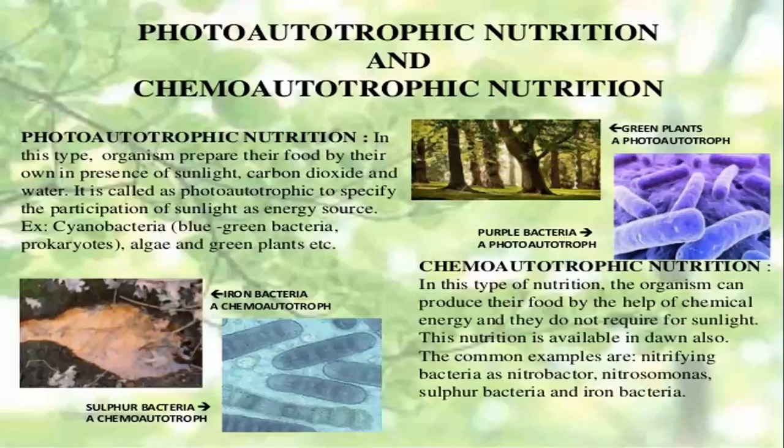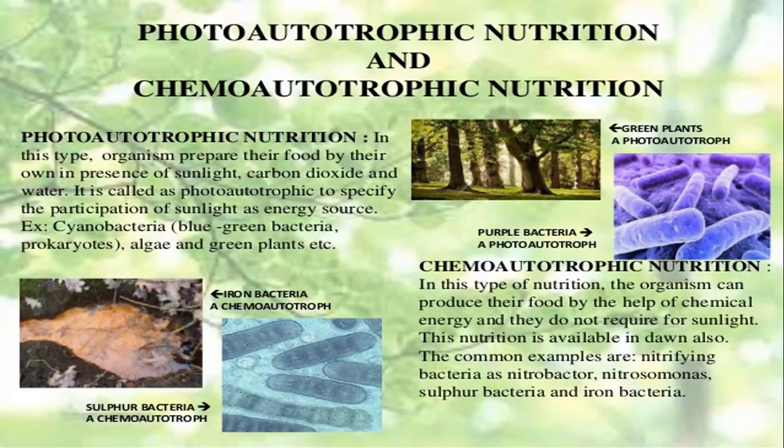Because they get a suitable, favorable environment: food is available, water is available, soil is available, and besides this, sunlight. As the sunlight comes, they start making their food with the help of photosynthesis. So hopefully you understand about photoautotrophic nutrition.